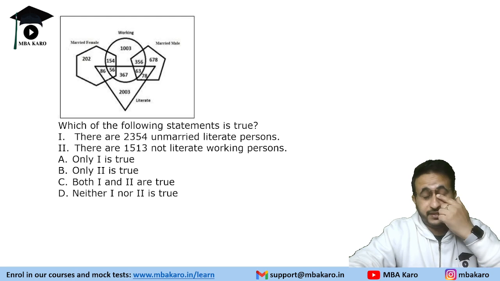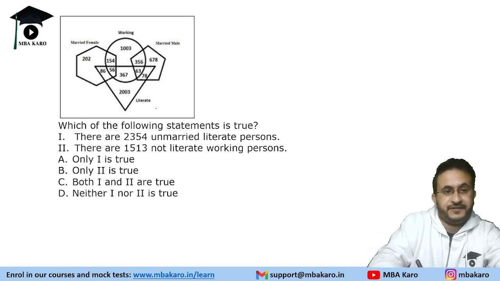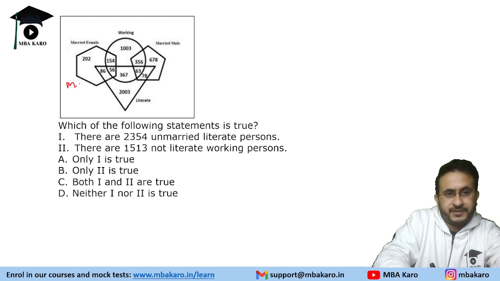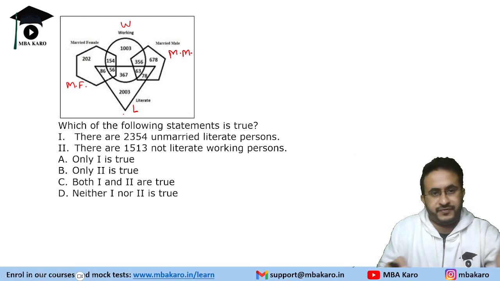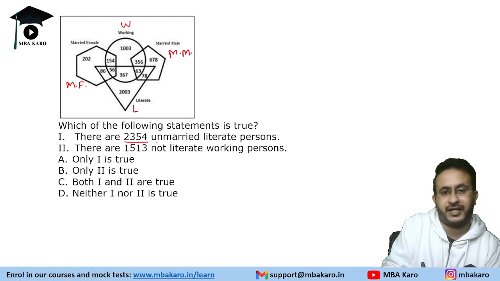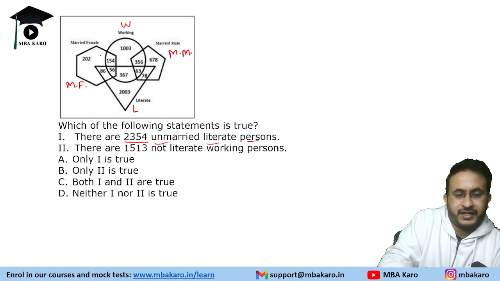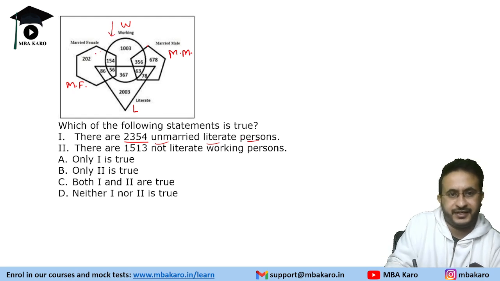Which of the following statements is true? So we are given a Venn diagram. It has married female. If it is not visible, it is married female. It is working. It is married male, and it is literate. Okay, so we have some numbers. It says there are 2, 3, 5, 4 unmarried literate persons. Okay, unmarried. Unmarried means these are the pentagons and hexagon are married ones. So unmarried means the central part, and literate persons.